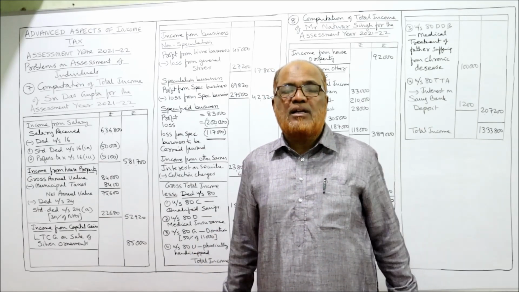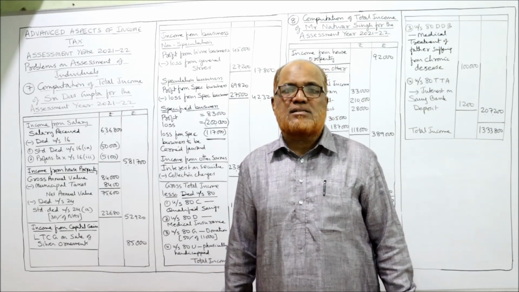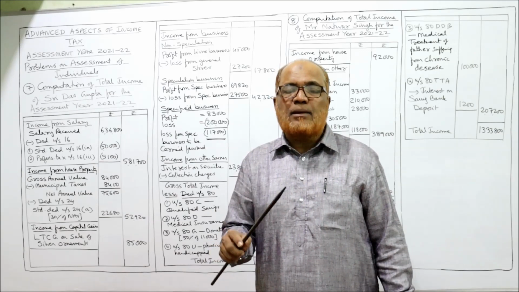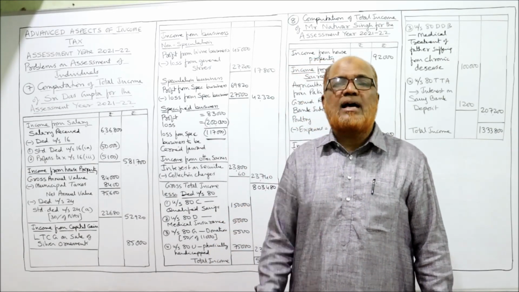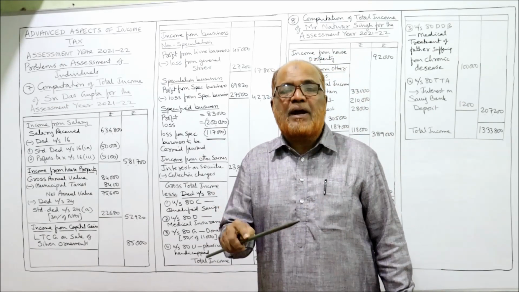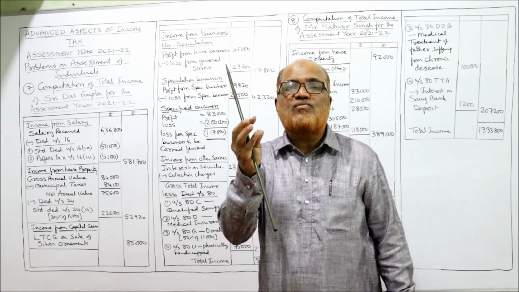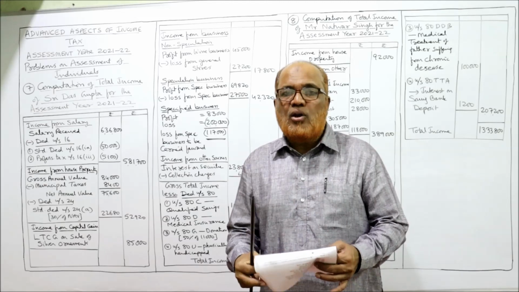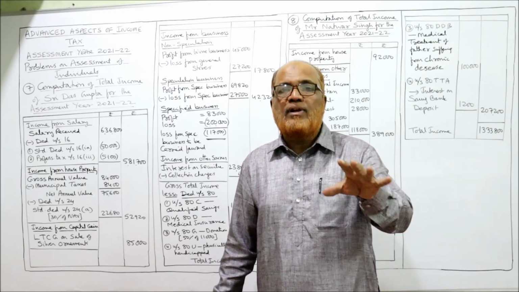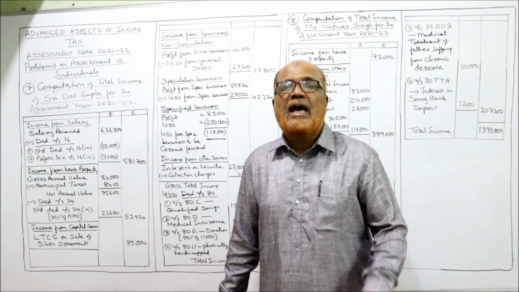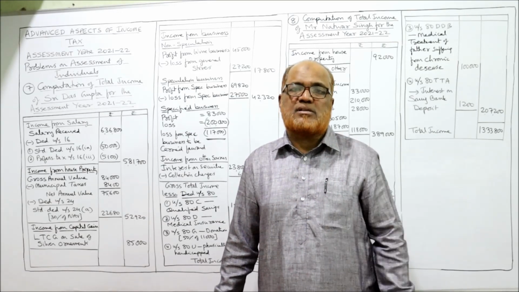From the current assessment year onwards, the Income Tax Act says preventive health checkup expenses will be allowed as deduction even if paid in cash, up to rupees 5,000. That other than cash rule will not apply for preventive health checkup expenses.